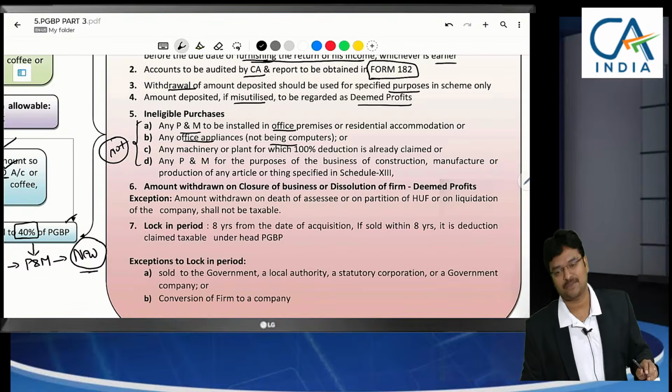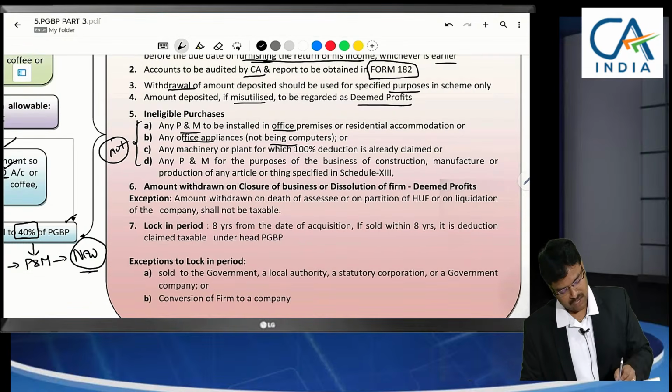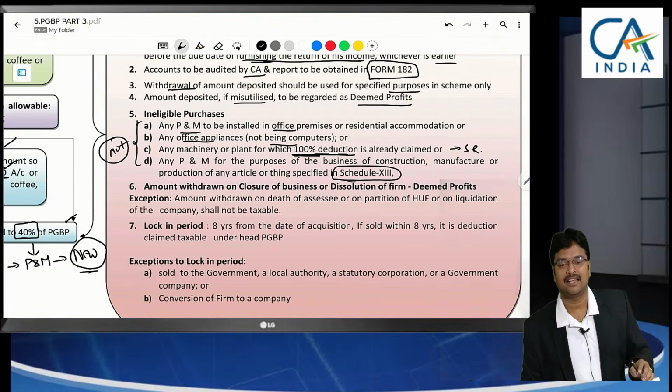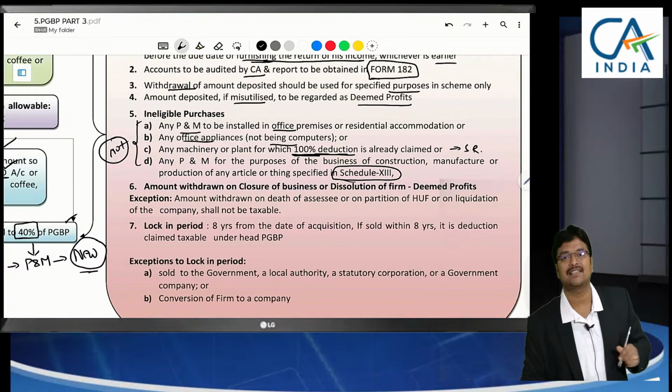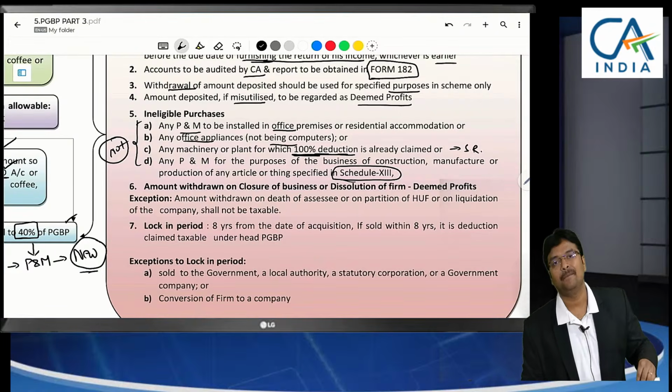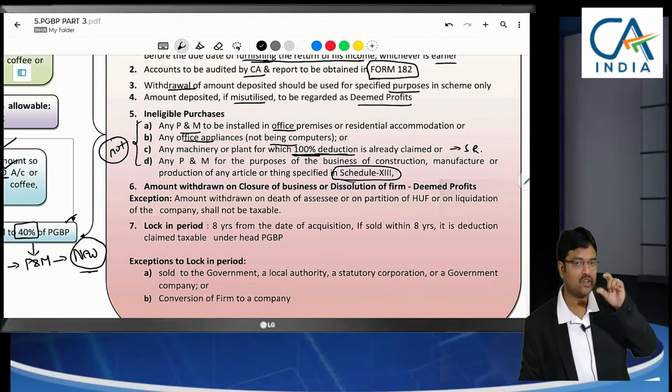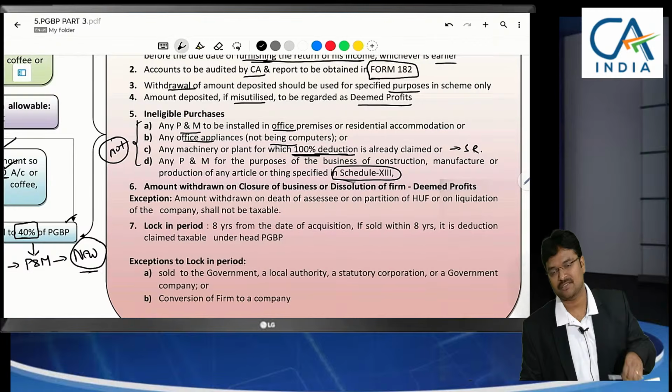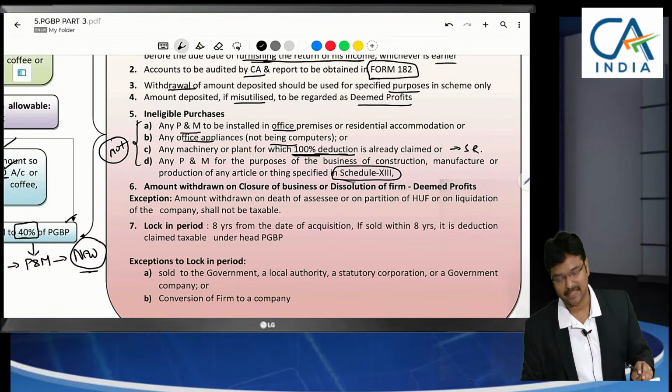Computers, not permissible. 100% deduction already claimed in scientific research, that is not permissible. Schedule 13, a list of businesses which we have discussed last in scientific research, like beer, confectionery. For those manufacturing you should not use, because using coffee, chocolates will be manufactured. That is not permissible here. Coffee seeds they are specifying here.